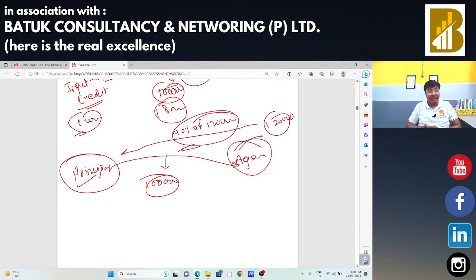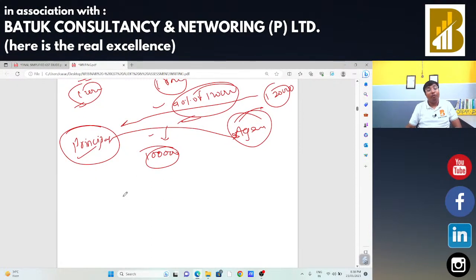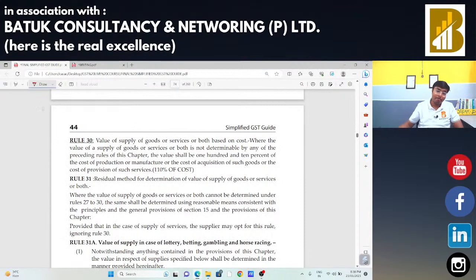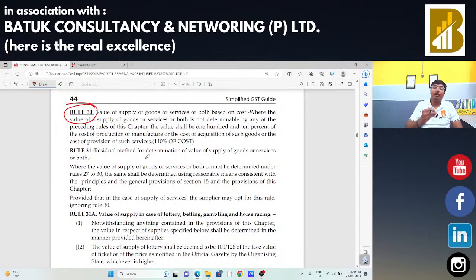If the principal and agent do not decide the value as per these two principles, in that case we may take the reference of rule number 28, rule number 30 and 31. That means if you do not decide the value as per rule number 27, 28, 29, in that case master rules are available, rule number 30 and 31. Sir, what do you mean by rule number 30? In this rule, the value will be whatever is the posting in the hand of the supplier, add 10%, and that will be the value of supply.